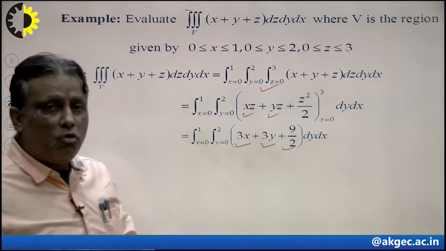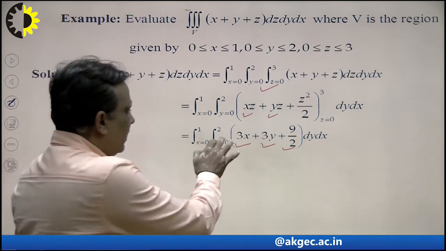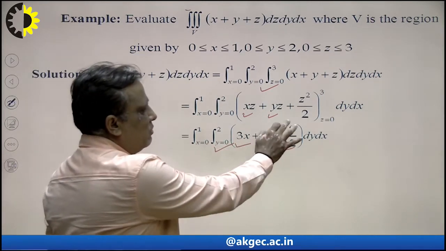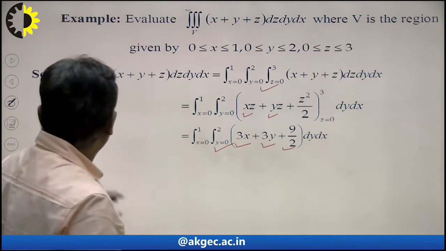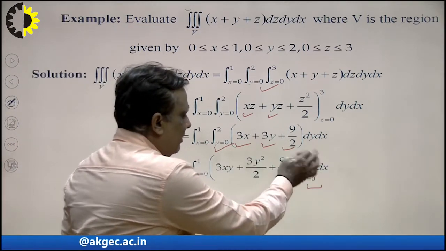Now we integrate with respect to y. So what will be the conclusion here? 3xy, 3y square by 2, and 9 by 2 into y. In this way we find upper limit minus lower limit, 0 to 2. So what will be the conclusion here?